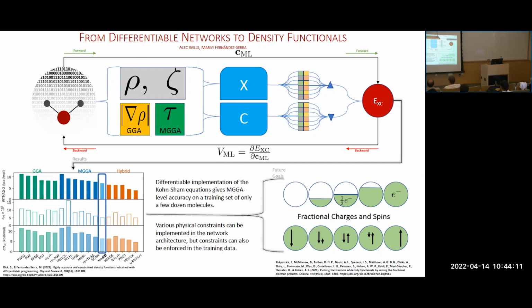And so moving forward, we know we can include various physical constraints in the architecture of the network itself, but we can also try to enforce different constraints by giving it training data that we know should reproduce certain things. So we know that fractional charges and spin systems are linearly related to their fully occupied counterparts. And so that's the current goal, to implement training that way to see how it improves the accuracy of our network.